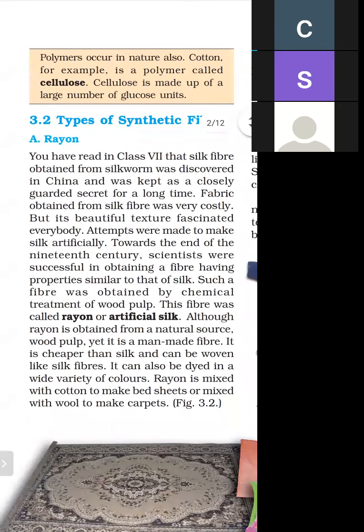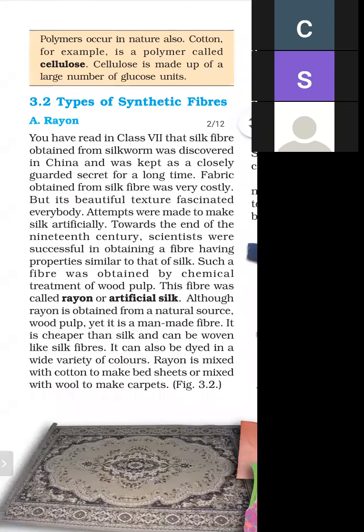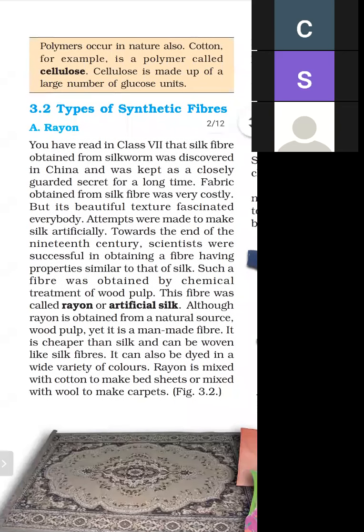Wood pulp is obtained from the outer covering of wood, and the fiber obtained was called rayon or artificial silk.